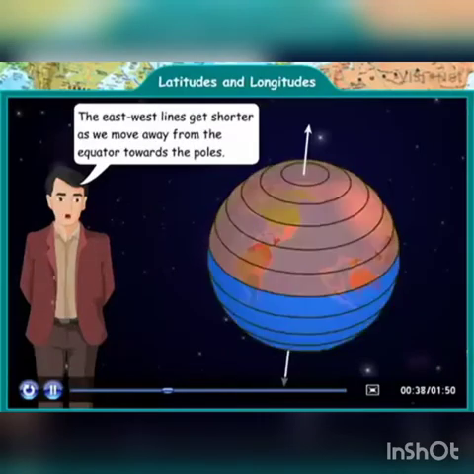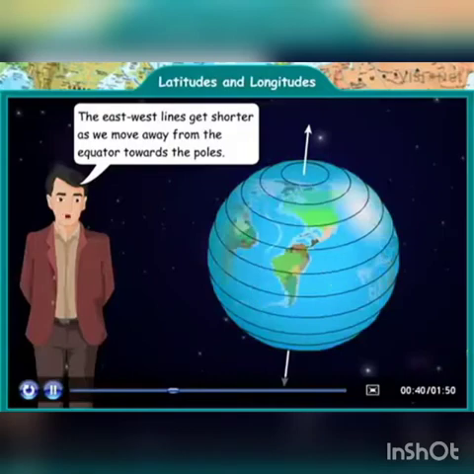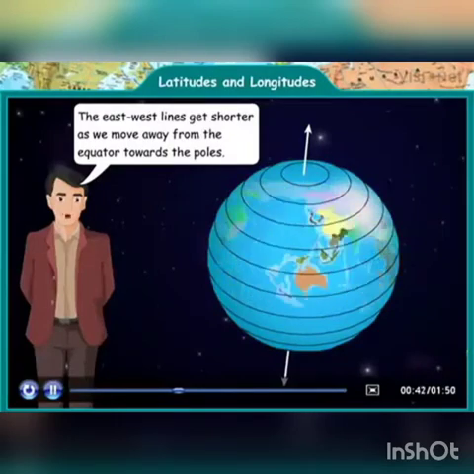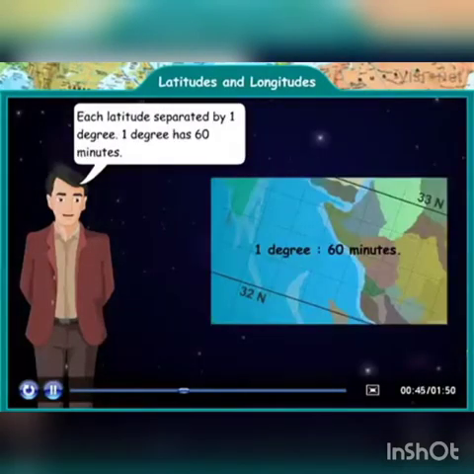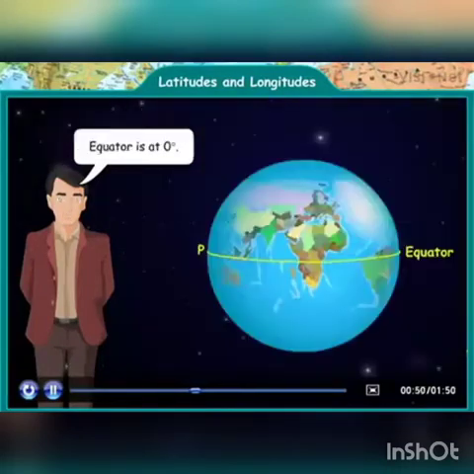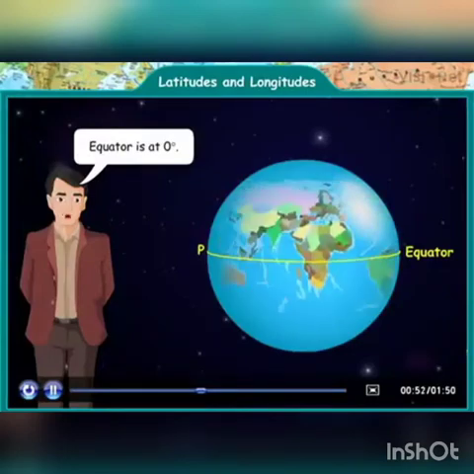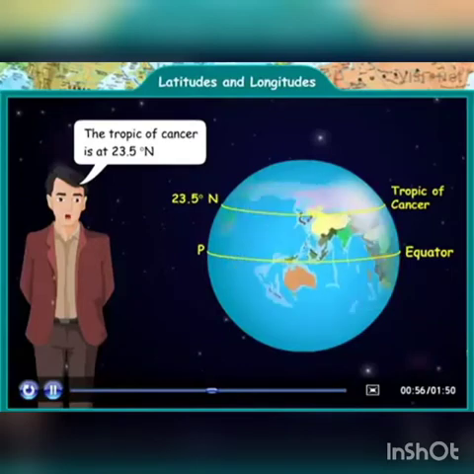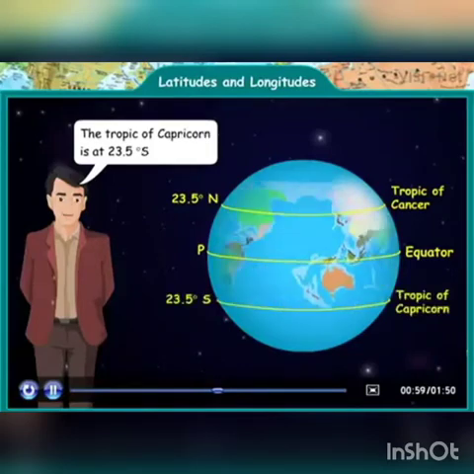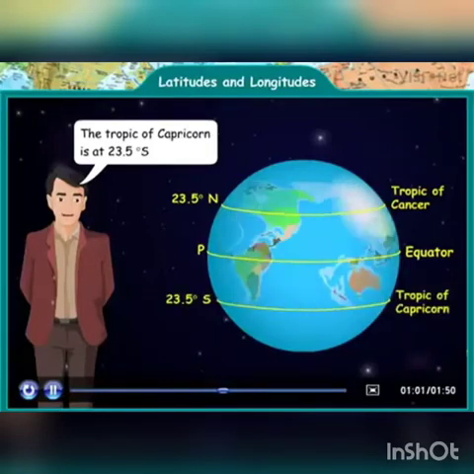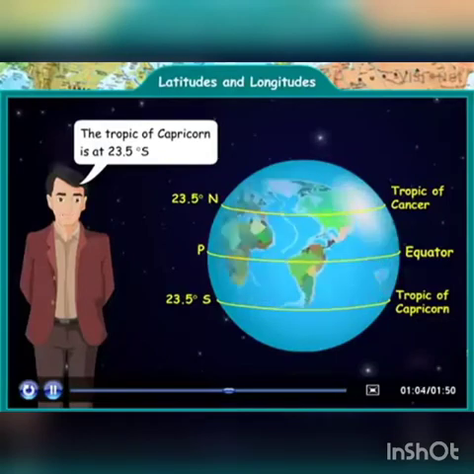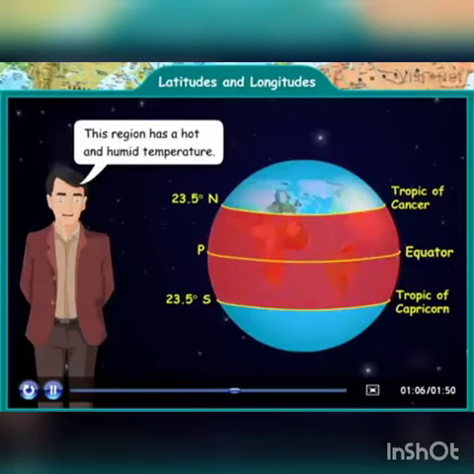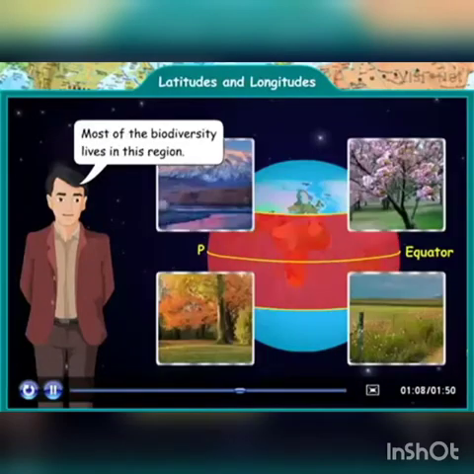Let me tell you an interesting thing. The east-west lines get shorter as we move away from the equator towards the poles. Each latitude is separated by 1 degree. 1 degree has 60 minutes. Equator is at 0 degree. The Tropic of Cancer is at 23.5 degree north, and the Tropic of Capricorn is at 23.5 degree south. This region has a hot and humid temperature. Most of the biodiversity lives in this region.